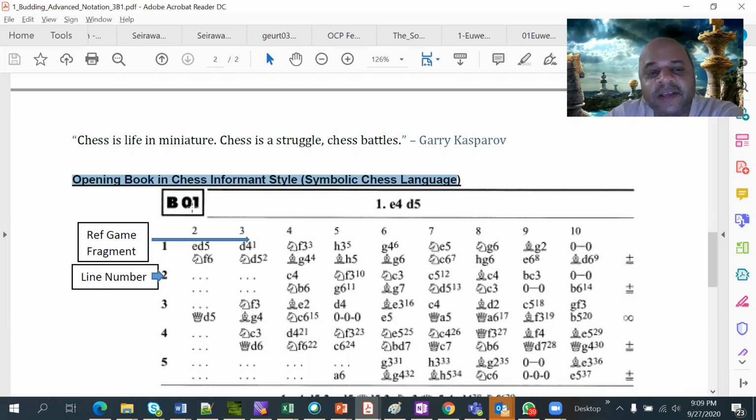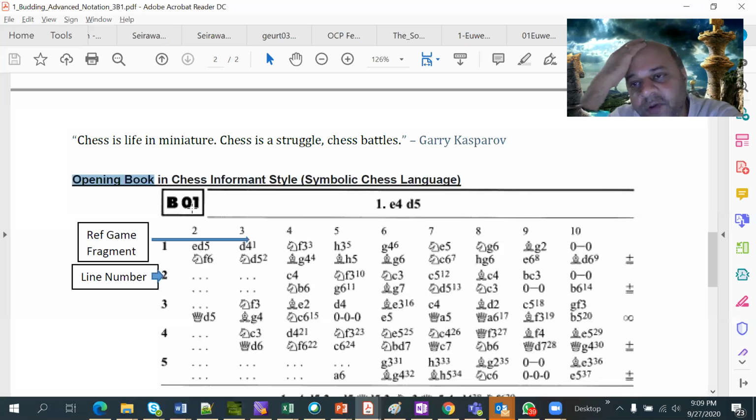this is the format. Now when we are talking about openings, and we said 5 volumes, they have classified the openings into 5 sets, giving A, B, C, D, E as the first classification. Then within that there are 100 classifications, starting from 00 up to 99.